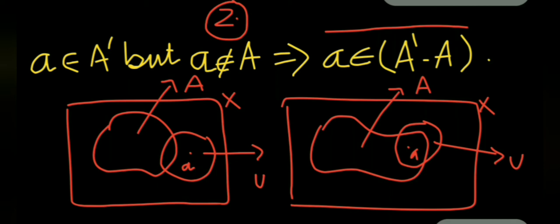As we know that for limit points there are two cases. In the first case, the open set U is intersecting the set A and point a is not contained in the set A. It is this case. And in the other case, point a is also included in the set and U is intersecting the set A, as you can see here. So we are considering this case in which point a is excluded from the set A, as point a is not belonging to the set A.